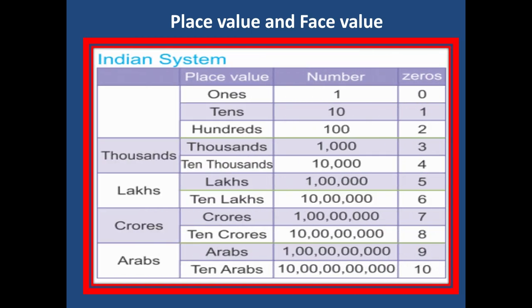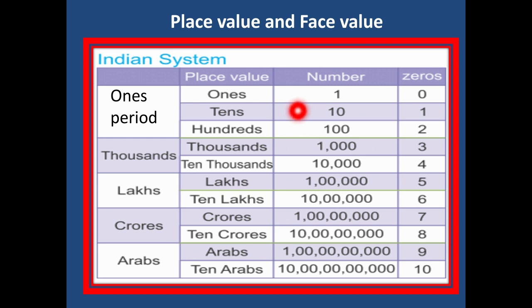Now dear students, next we are going to learn about place value. In this, the very first we are going to learn about the Indian system. According to the Indian system, we have place values as ones, tens, 100, 1000, 10,000, lakh, 10 lakh, crore, 10 crore, arab, 10 arab. Ones, tens, 100 come under ones period. 1000, 10,000 come under thousands period. Lakh, 10 lakh come under lakhs period, and so on.